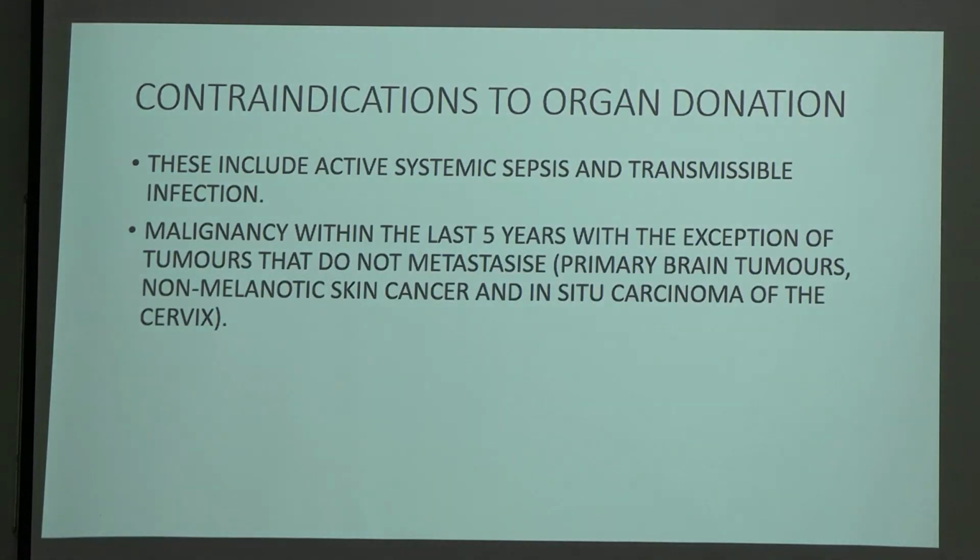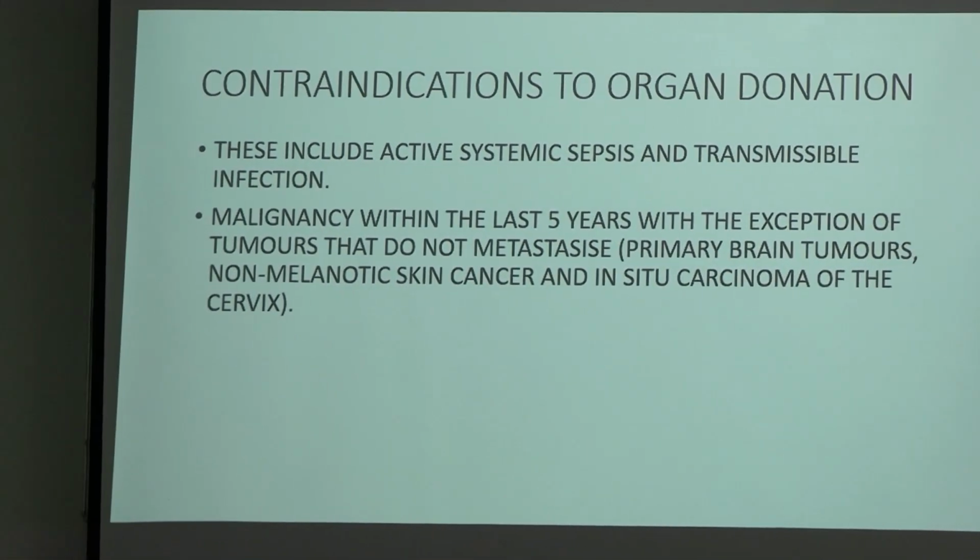Now coming to contraindication of organ donation. The contraindications include active systemic sepsis, okay. Now what do you mean by this? Active systemic sepsis, ongoing infection, and transmissible infection. What do you mean by transmissible infection? Spreadable disease, okay. Now the malignancy, this is an absolute contraindication.